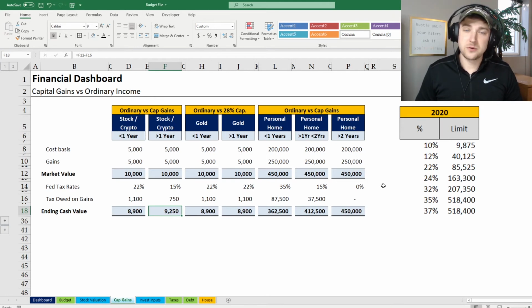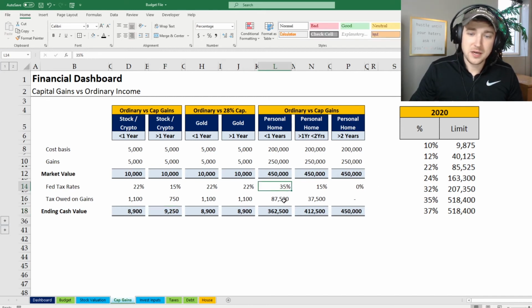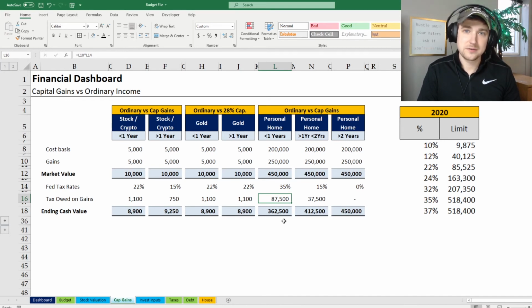So if you're less than a year and you sell your asset, you're subject to ordinary income on everything, which means the $250,000 in gain gets added to your, call it, $50,000 of taxable income, to land you at $300,000 for that year. What does that mean? $300,000 falls into the 35% tax bracket, which means you'll actually have to pay nearly $90,000 in taxes on that to get you to a net value of $362,000.